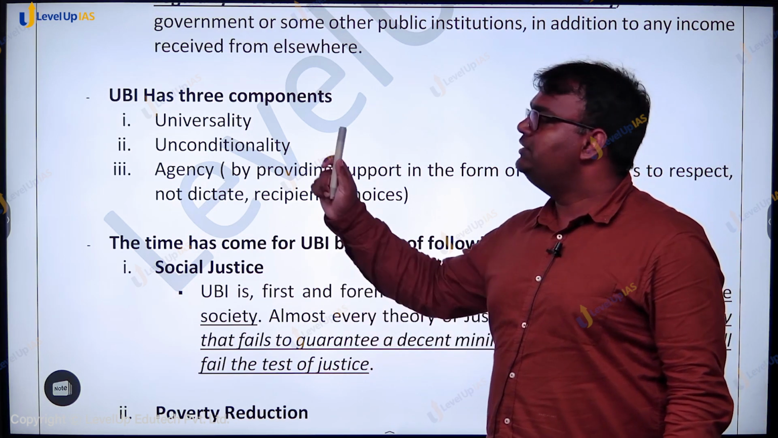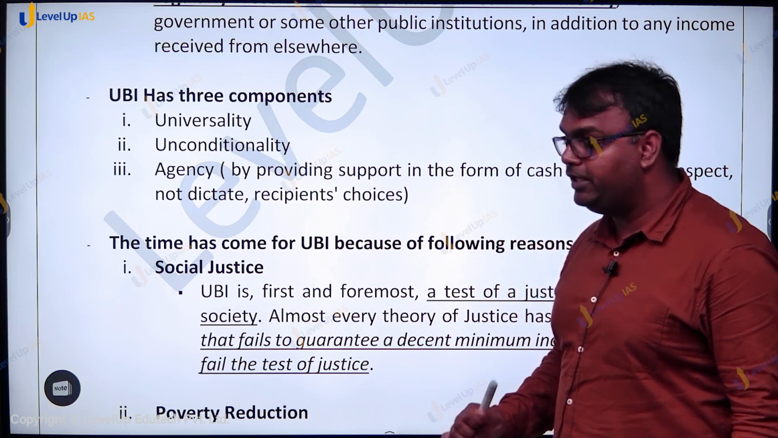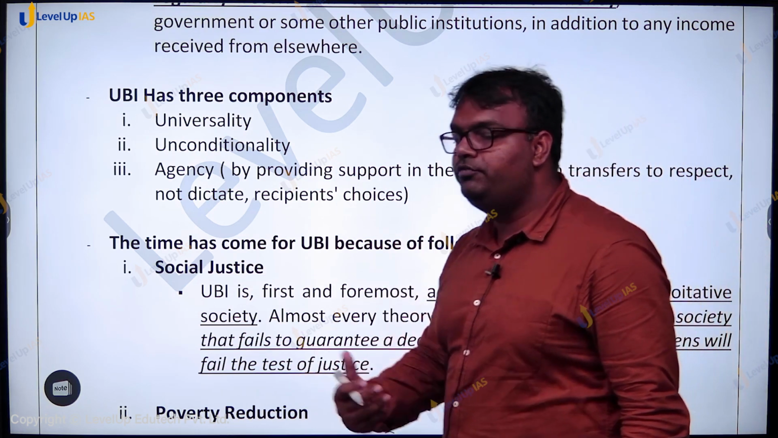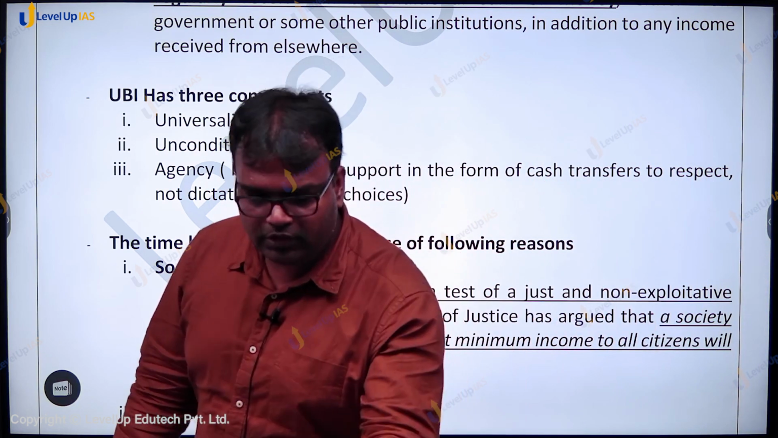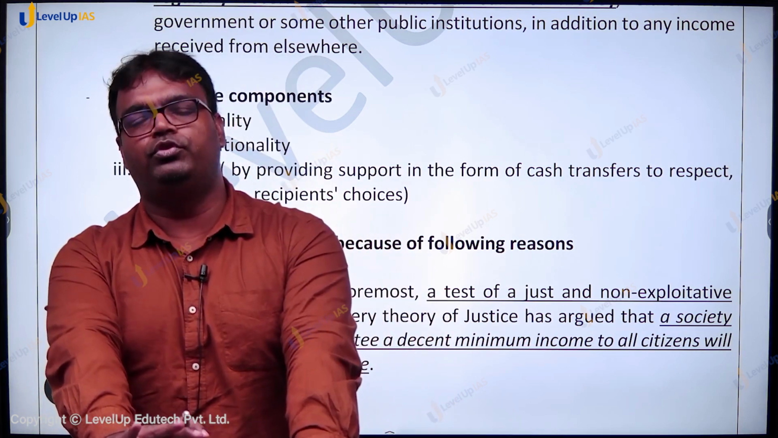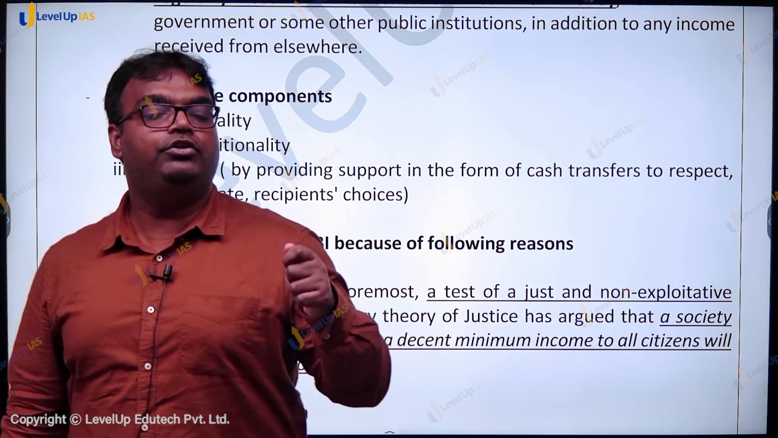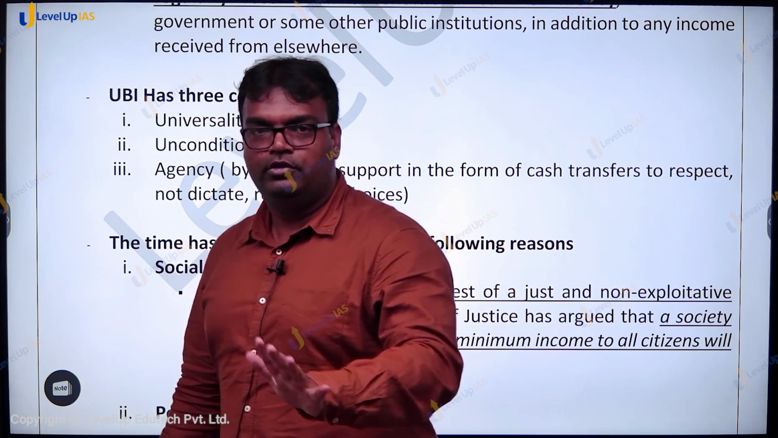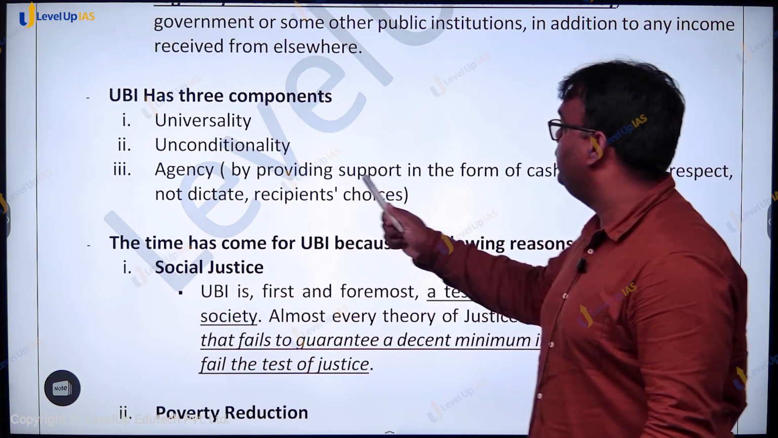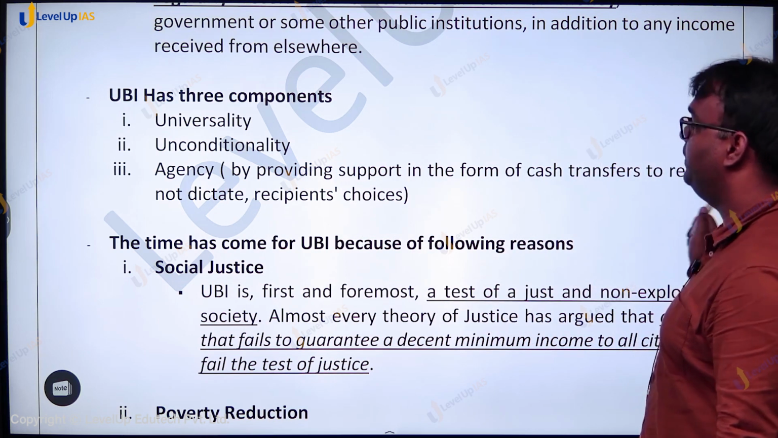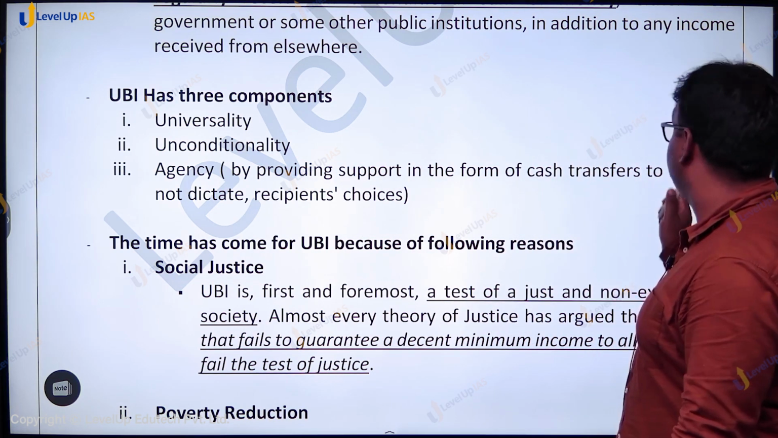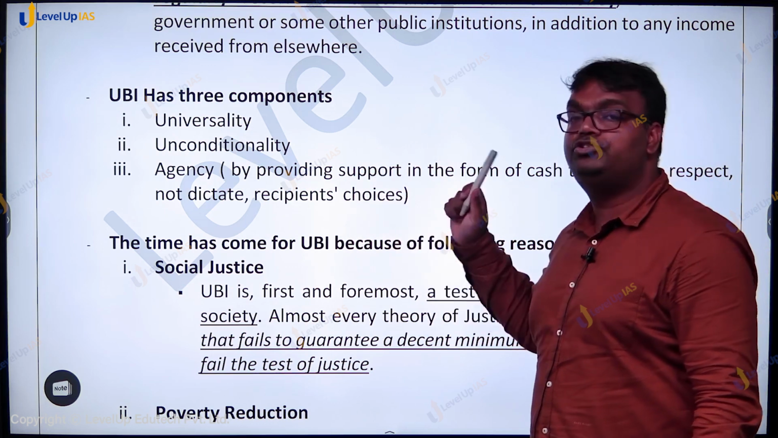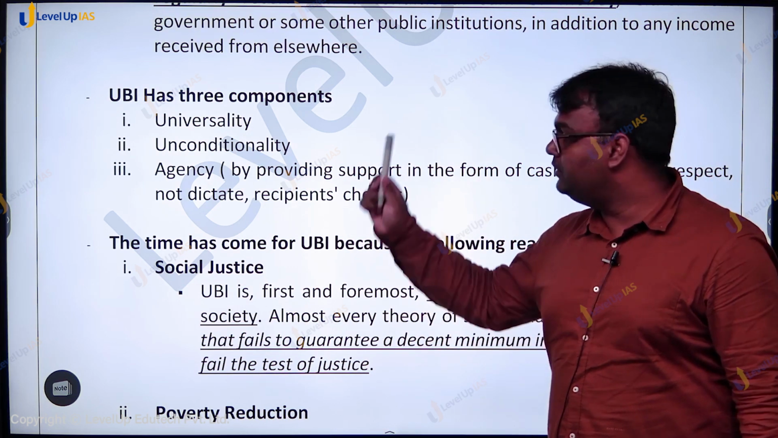And then there is agency associated. What is the agency aspect? You are giving freedom to the individual. We are giving you this 1000 rupees. You decide how you want to spend it, rather than we are giving you this money for LPG subsidy, we are giving you this money for health. No, we are giving him the agency by providing support in the form of cash transfer to respect and not to dictate recipients' choices. These are the three characteristics.